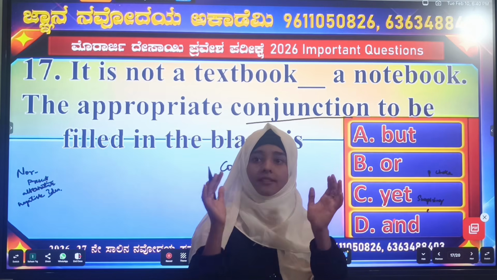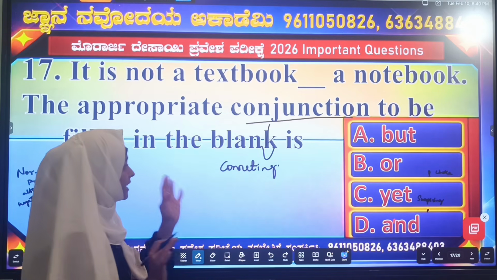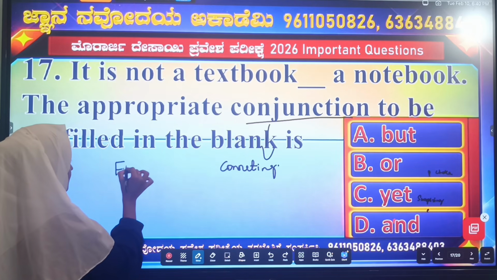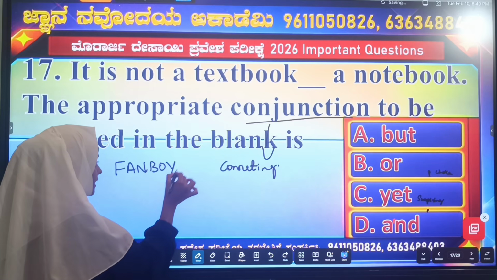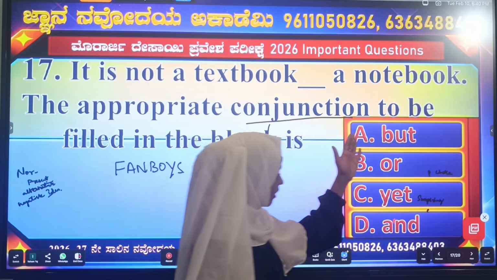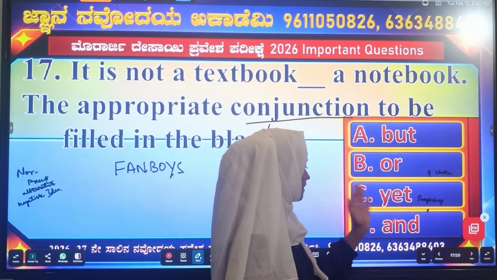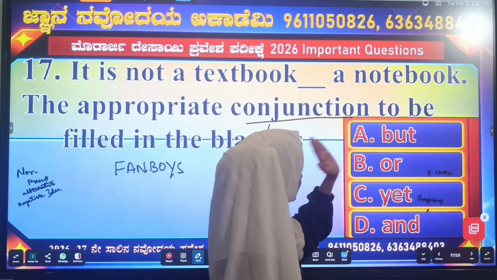It connects sentence to sentence, words to words. So an easy way to remember this is FANBOYS. F-A-N, fan. B-O-Y-S. See here, all options are: A, but; B, or; C, yet; D option is and. These are all conjunctions.